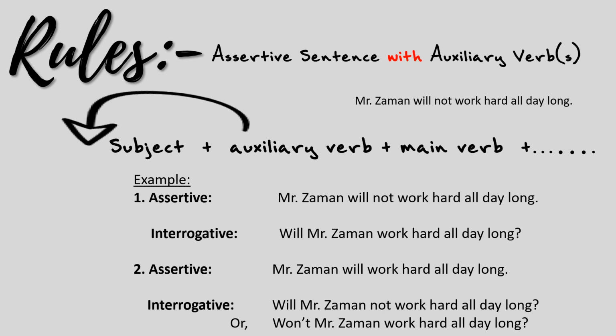If the sentence is like this, Mr. Jaman will work hard all day long, which is an affirmative one, then the answer will be: Will Mr. Jaman not work hard all day long? Or, won't Mr. Jaman work hard all day long? So this is easy to understand.